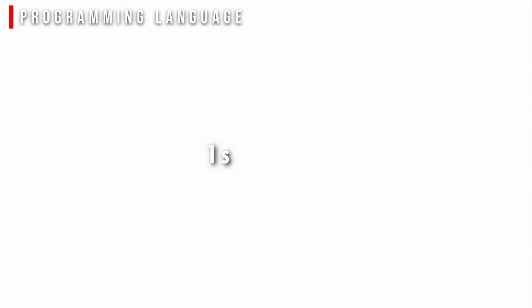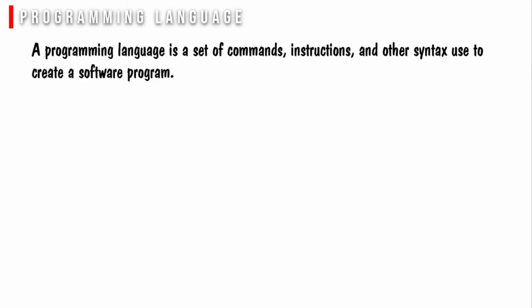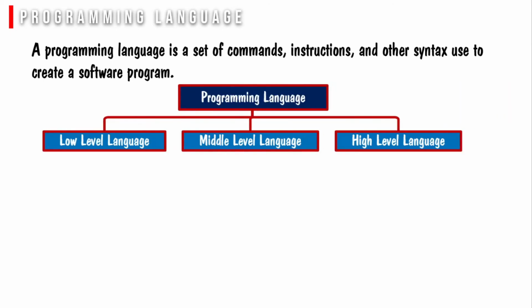Programming languages. Programming languages are the tools we use to write instructions for computers to follow. Computers think in binary strings of ones and zeros. Programming languages allow us to translate the ones and zeros into something that humans can understand and write. A programming language is a set of commands, instructions and other syntax used to create a software program. There are basically three types of programming languages: low-level language, middle-level language and high-level language.